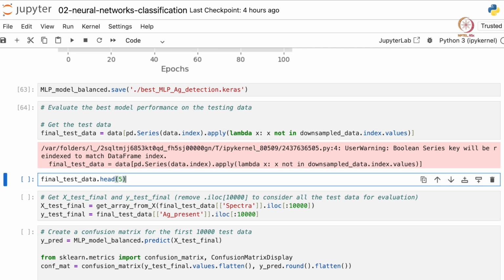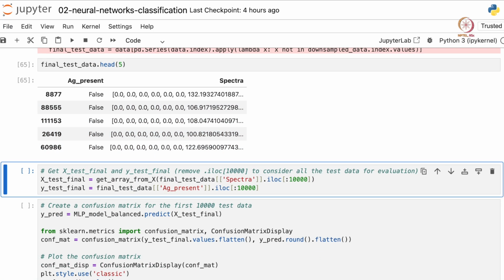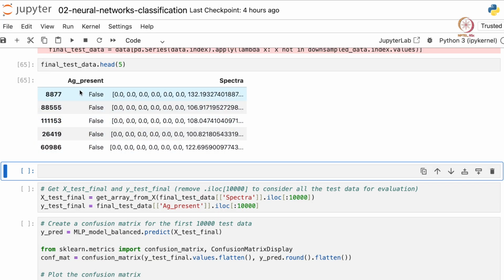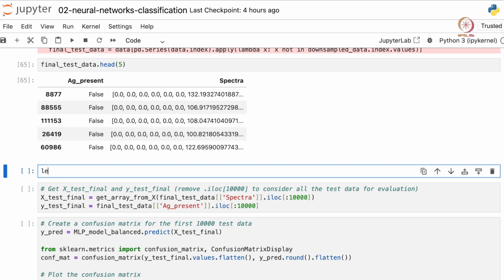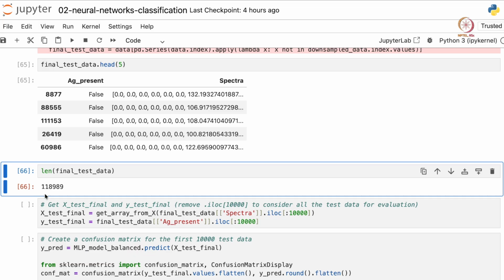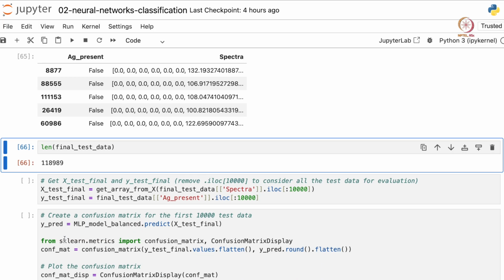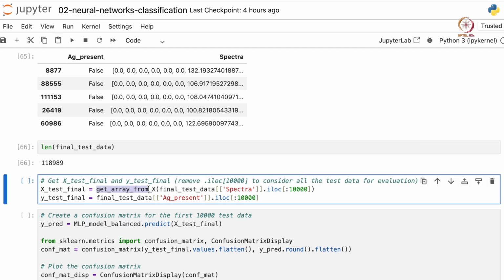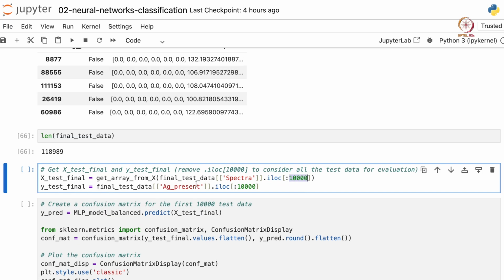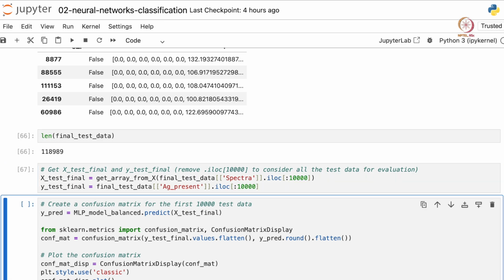And let's look at a few elements of our final test data. Again, because there are a lot of data points, say length of, there are over 1 lakh data points. So let's use the first 10,000 of them so that our predictions are faster. So we'll use this get array from X to convert our features into the matrix, and we'll use the spectra column for that, and we'll use the first 10,000 rows to get our X test final and Y test final. So let's run this code.